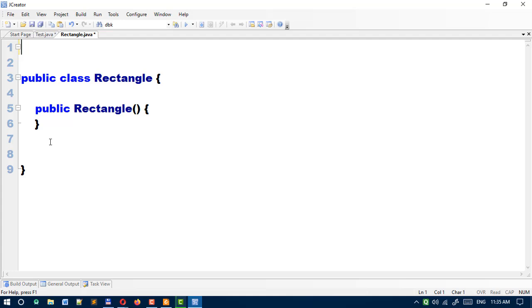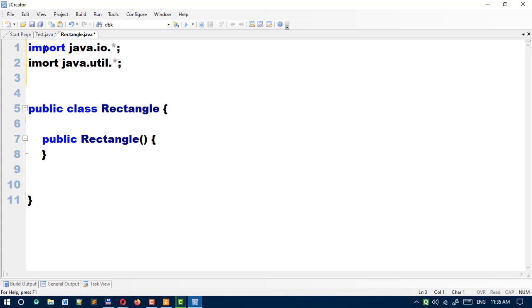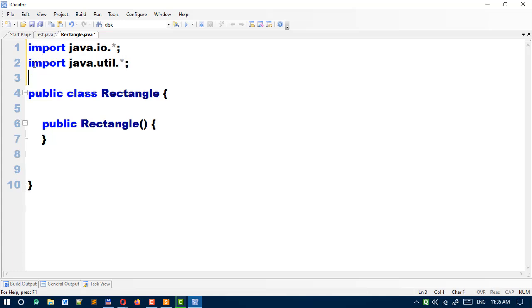So here we are using import java.io.*, import java.util.*. Okay, public is optional, now ignore it, we can use it later.